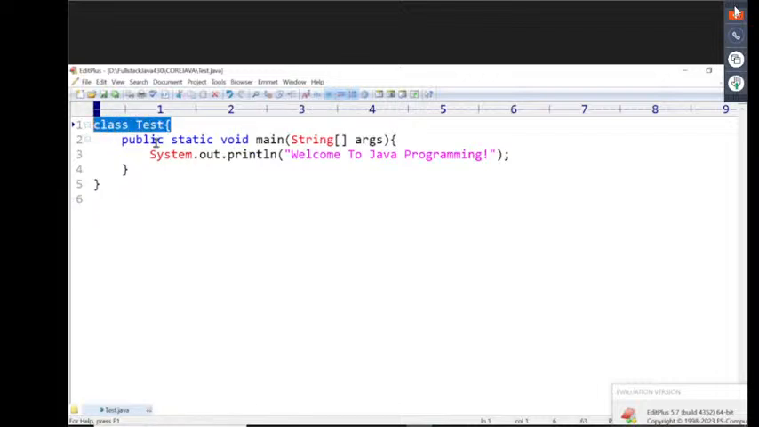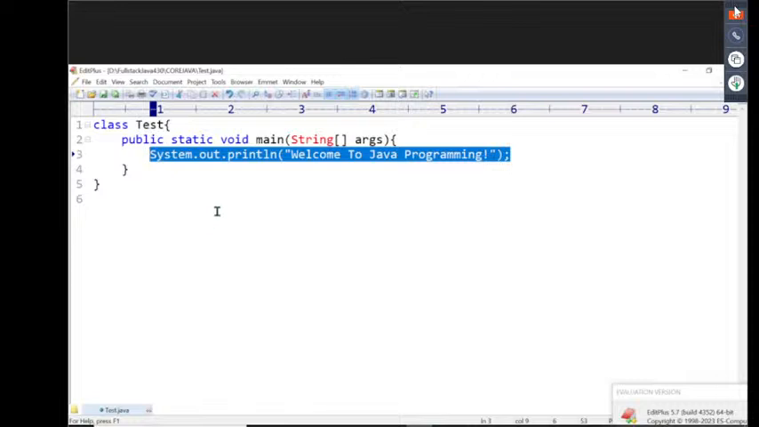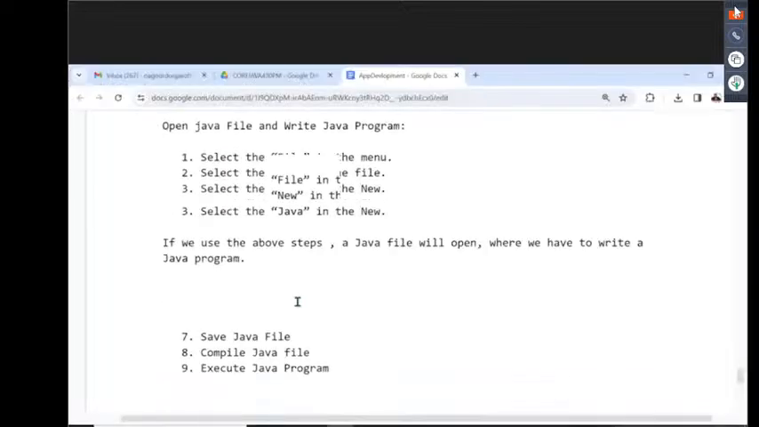Even in the case of this editor, what is required here? The main class. Inside the main class, the main method. Inside this, we have to write System.out.println to display some welcome message. We require these three components at minimum. That's it. Observe carefully.